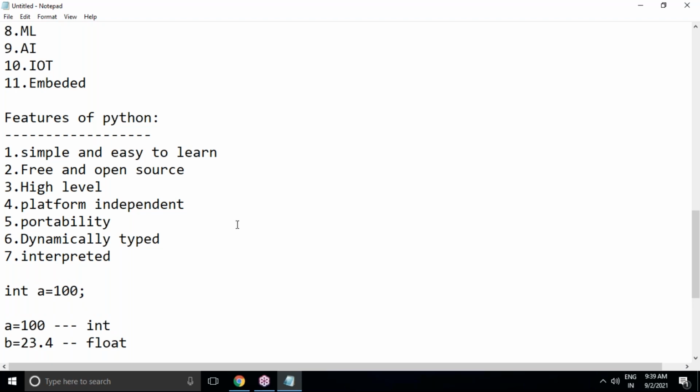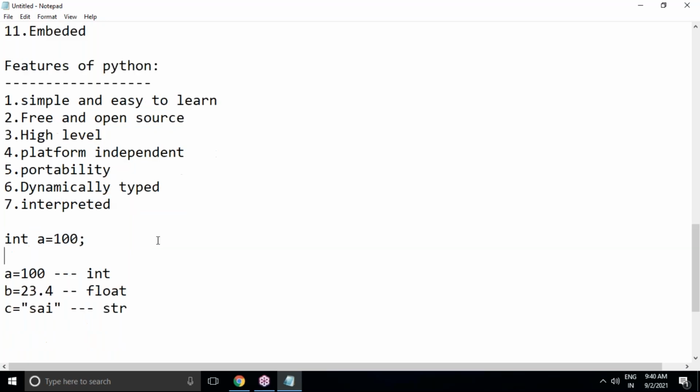Interpreter means we are not required to compile Python programs explicitly. Internally, the Python interpreter will take care of that compilation, and interpreter means the code is checked and executed line by line. Instead of checking and executing the whole program at once, line by line checking and execution happens in interpretation. These are the basic and important features of Python.